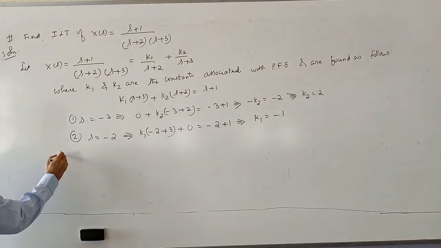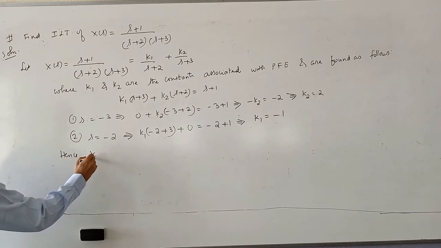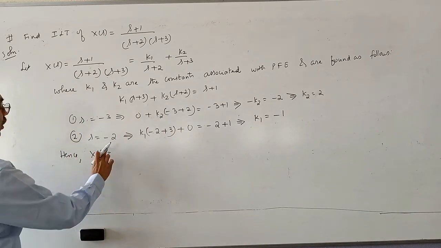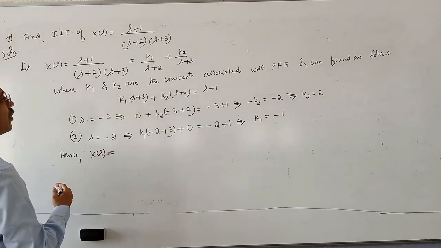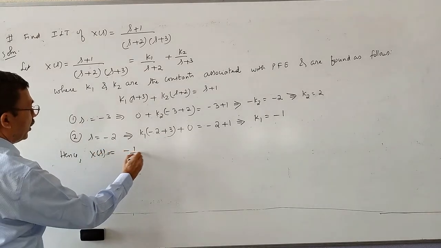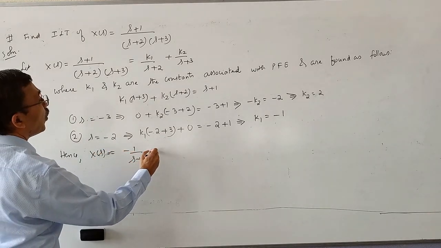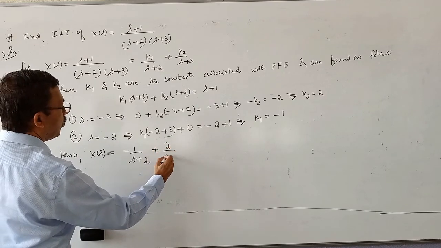Hence X(s) = minus 1 divided by s plus 2, plus 2 divided by s plus 3.